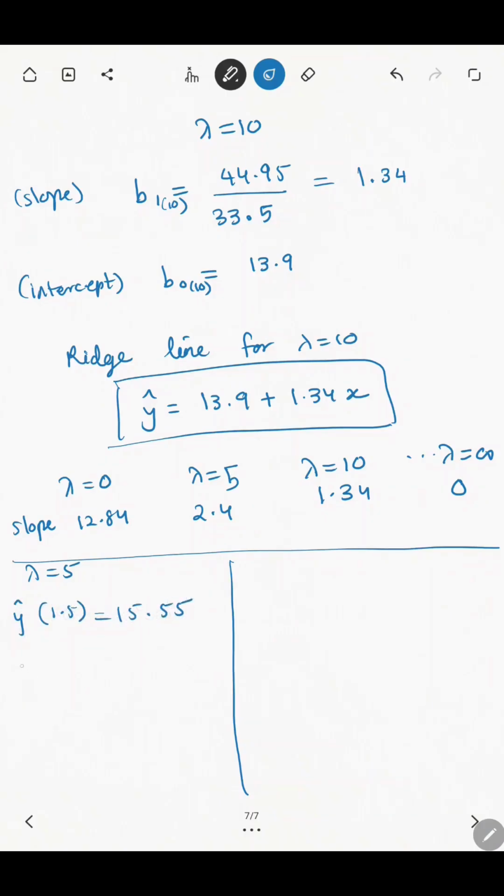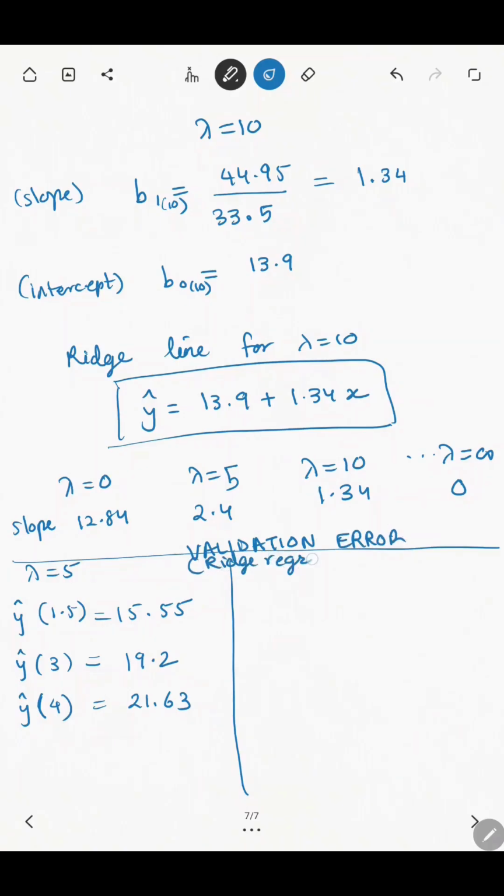Now let's calculate the validation error as I had told you. That's the point that I want to demonstrate, how the validation error changes when you use ridge regression, when you use this penalty factor for the slope. So these are the three values for lambda equal to 5. Similarly, we'll calculate the validation error for the ridge regression line for lambda equal to 10. The equation is here on the slide itself. So this is the validation error for ridge regression.